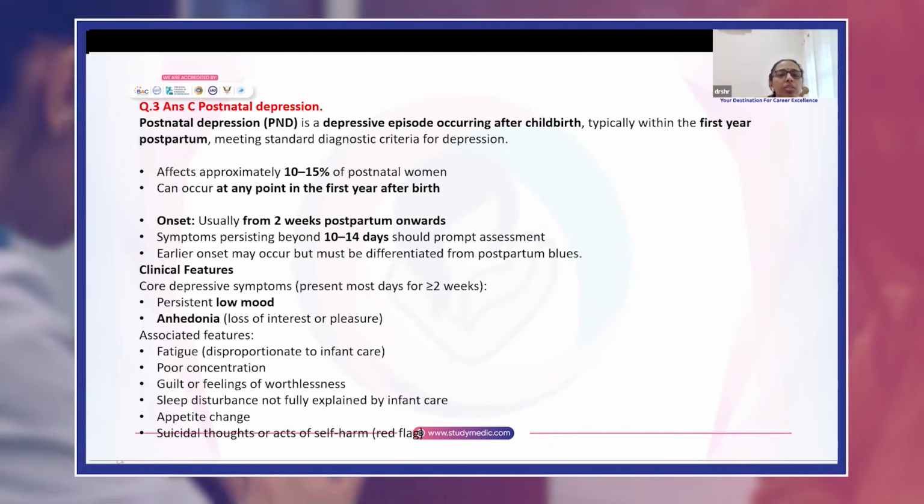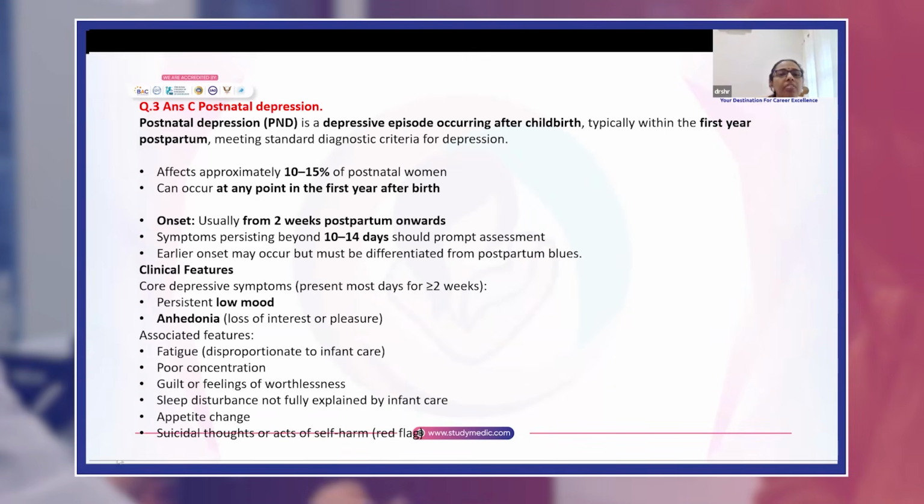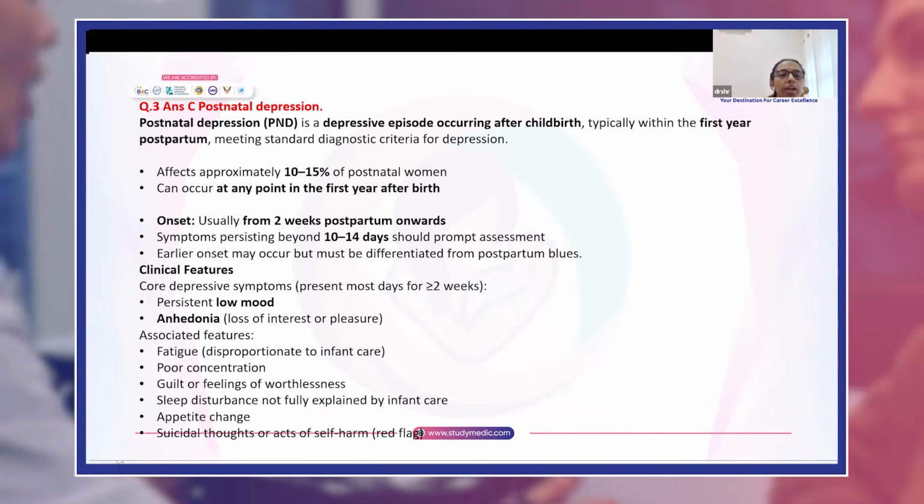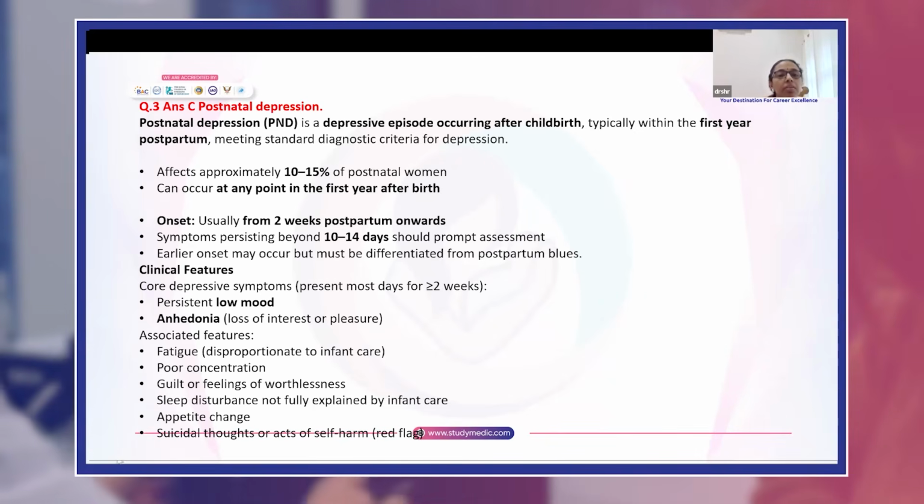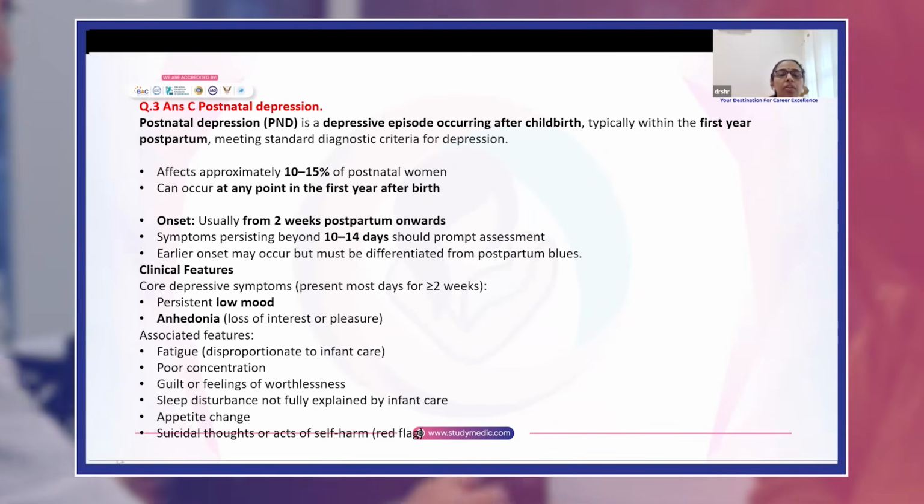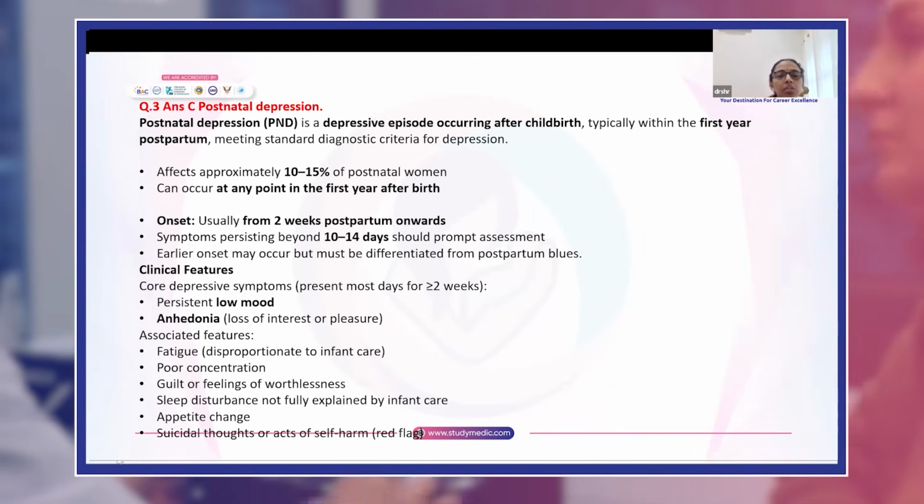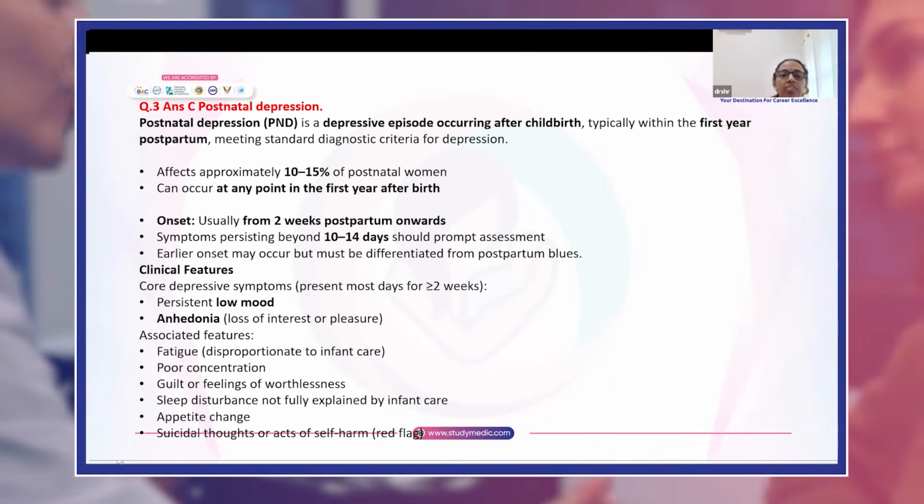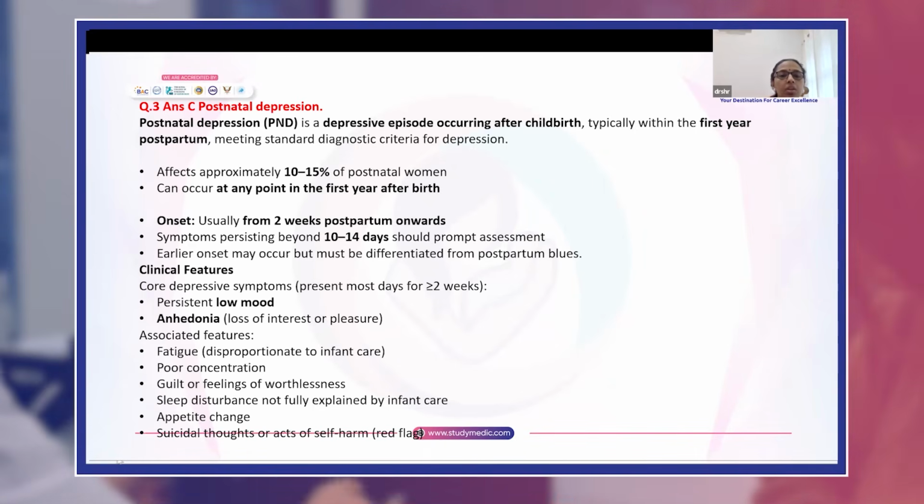meeting standard diagnostic criteria. It affects 10 to 15% of postnatal women and can occur at any point in the first year after birth. Onset is usually from 2 weeks postpartum. Symptoms, if they persist beyond 10 to 14 days, need prompt assessment. Earlier onset may occur, but it should be differentiated from postpartum blues.